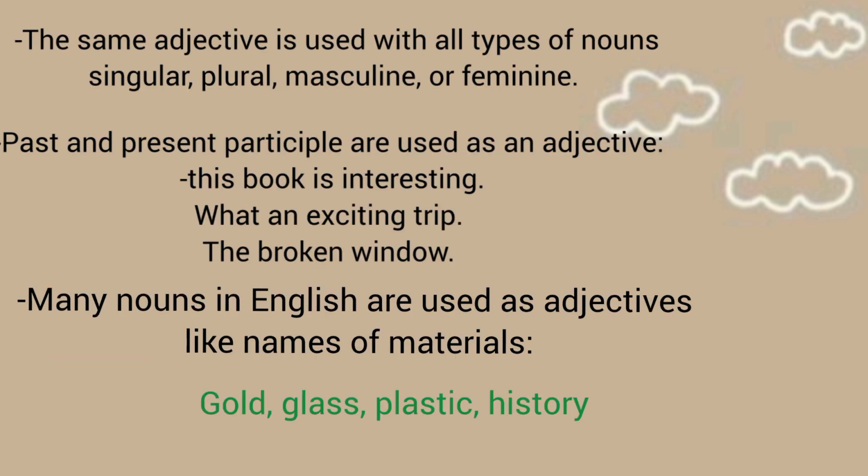Now I will give you extra information about adjectives. The first one is the same adjective is used with all the types of nouns as we know, like singular, plural, masculine or feminine. For example, she is smart, he is smart, they are smart. We use the same adjective with all the types.